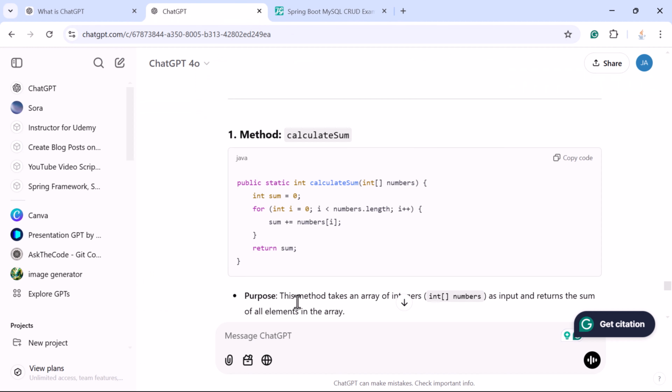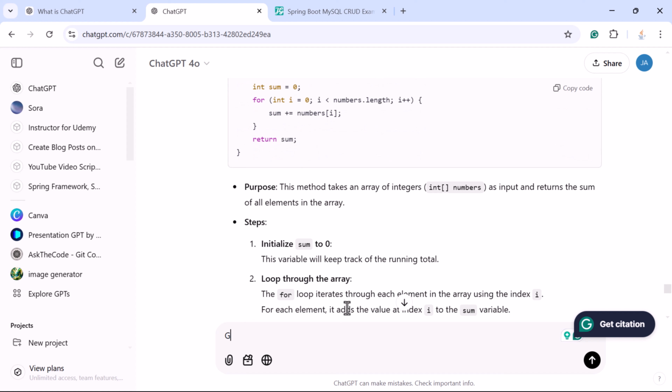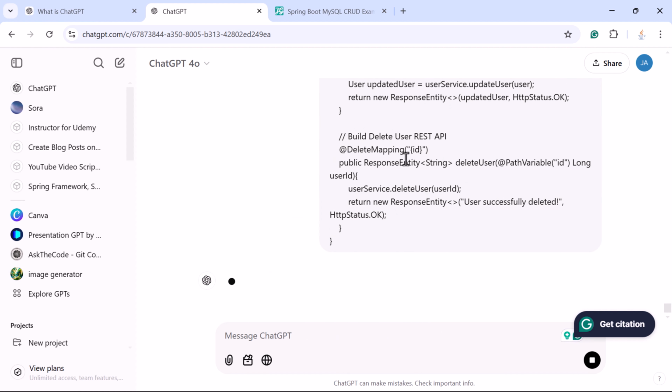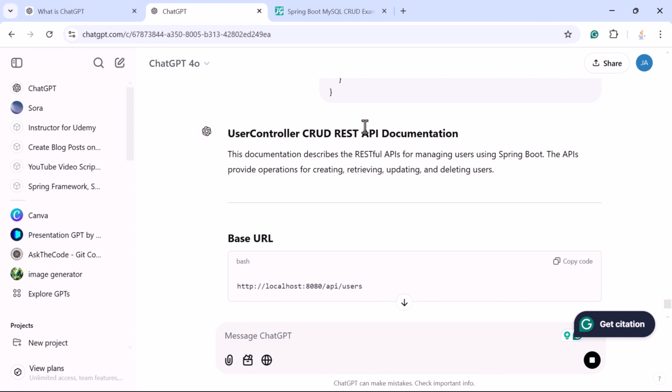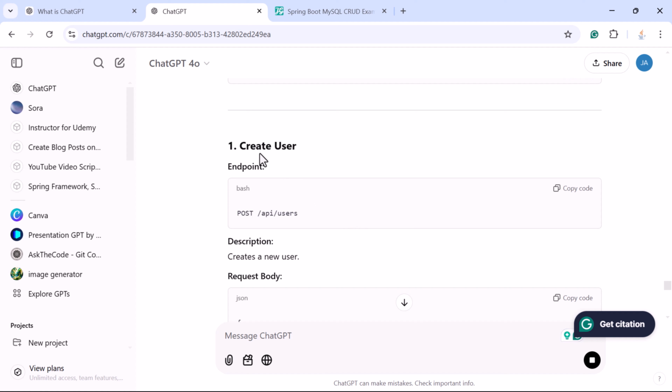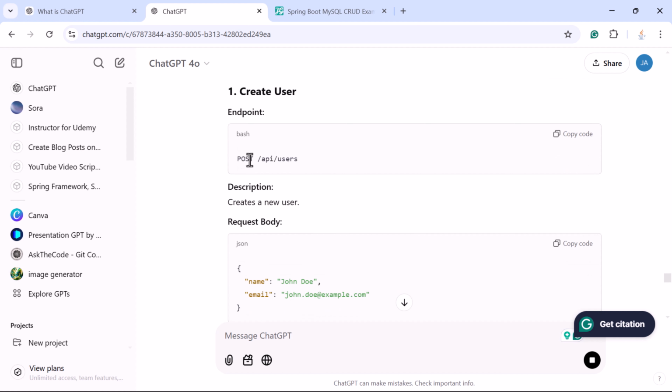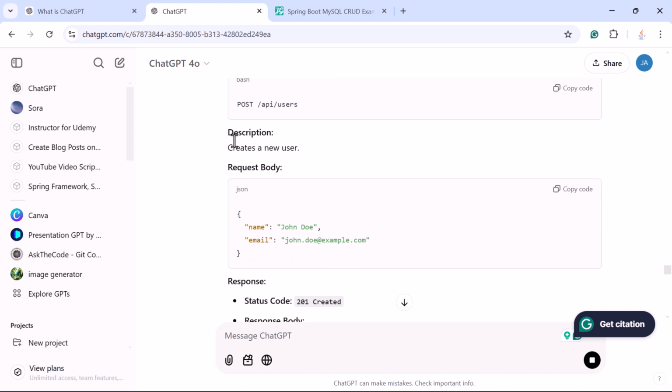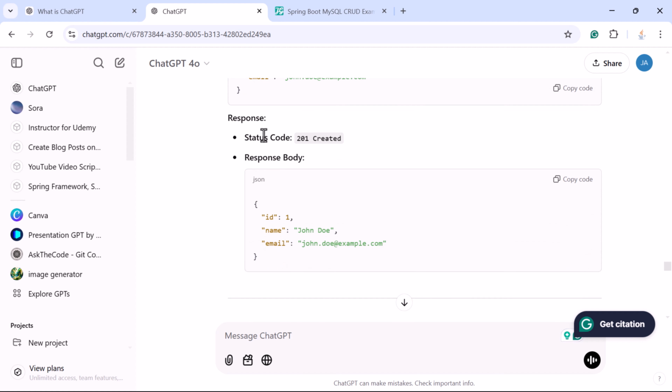and I can go to ChatGPT, and here just enter the prompt, generate documentation for the following CRUD REST APIs, and just paste the code over here and hit enter, and let us see how ChatGPT generates the documentation. And look at here, step by step, the base URL, and create user is the endpoint name, and this is the endpoint URL, and description, request body, response.